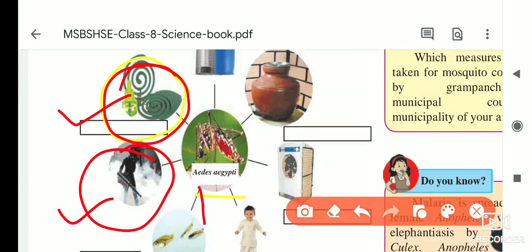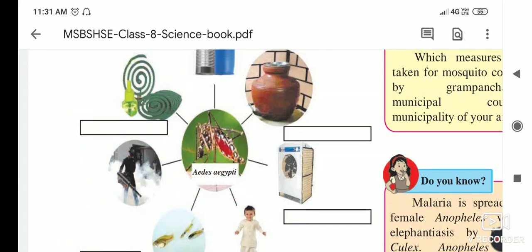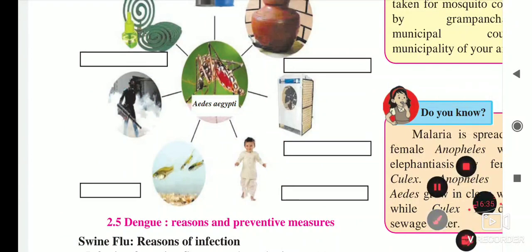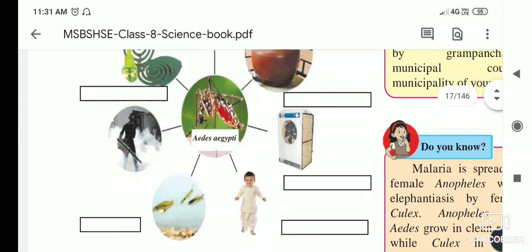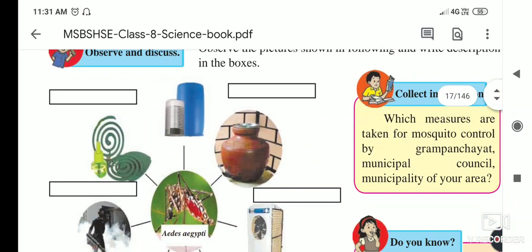Okay, after that if you see this picture here downside, the guppy fishes are there. If you put these guppy fishes in a tank, then these fishes eat the larvae of the mosquitoes, and the water becomes free from larvae. Okay, after that this side gives the preventive measures from the Aedes aegypti, and other places.